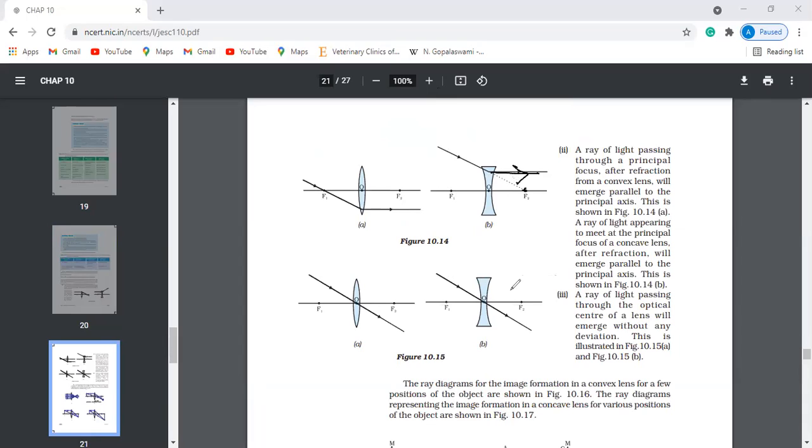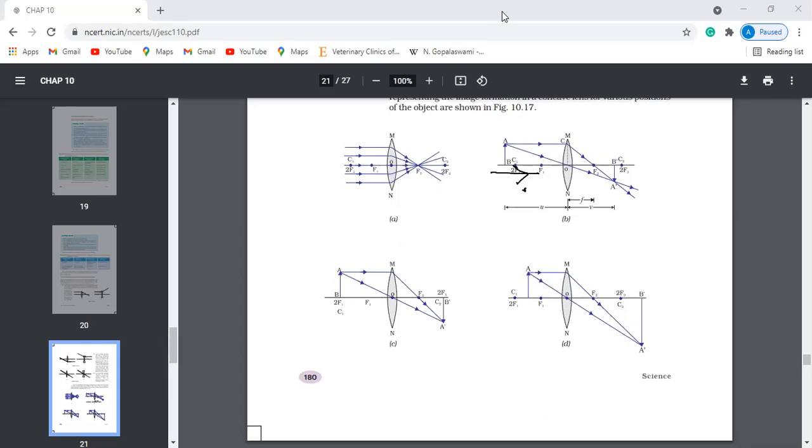And the center ray is the same. The concave lens is not so important, but the convex is very, very important. So let's draw the ray diagram.